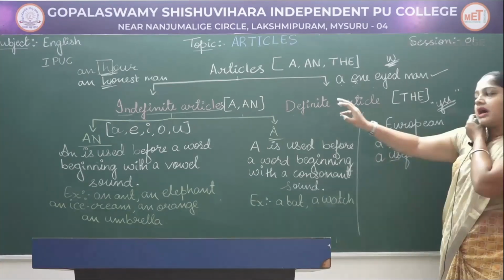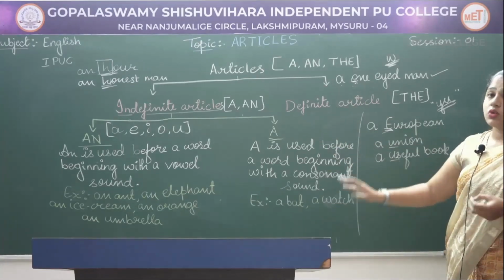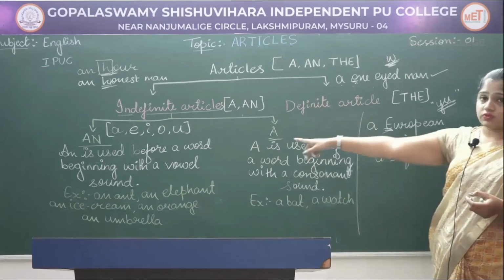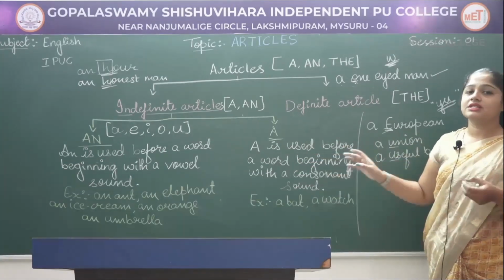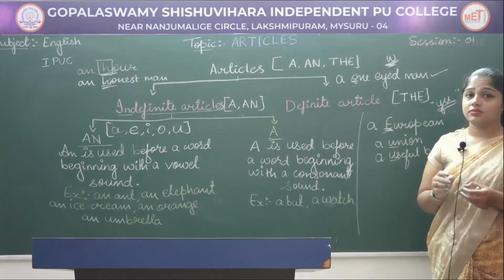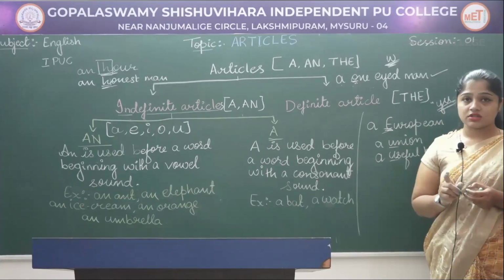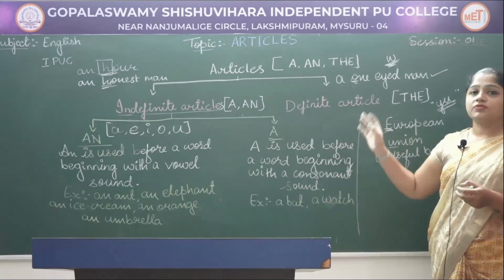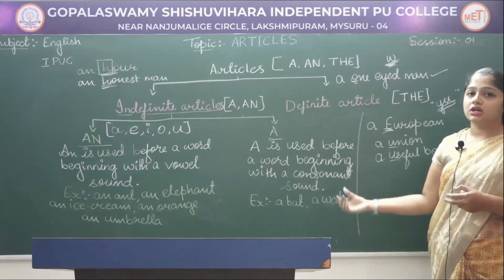Understood? So an is used before a vowel sound. So what are vowels? A, E, I, O, U. Before those vowels we use an, whereas a is used before a consonant sound. So we should be careful when we are placing an and a, because the pronunciation or the sound is very important. Based on the sound we have to place an and a. If it is a vowel sound, then we use an. If it is a consonant sound, then we use a.